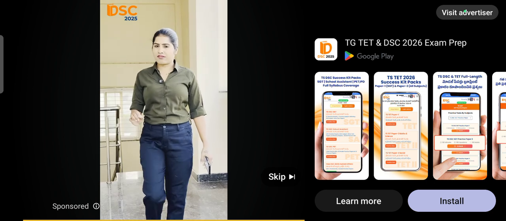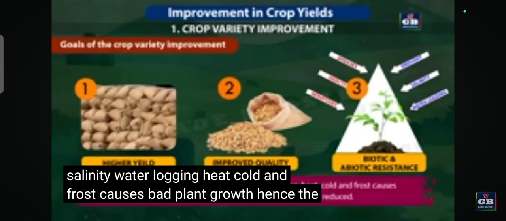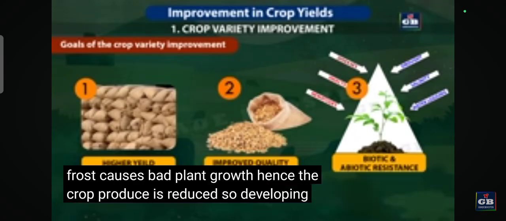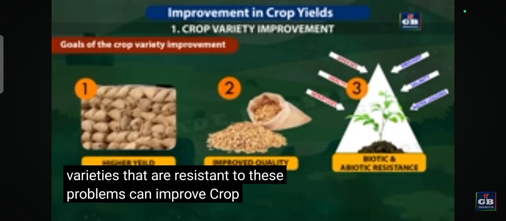Bad plant growth, hence the crop produce is reduced. So developing varieties that are resistant to these problems can improve crop production.